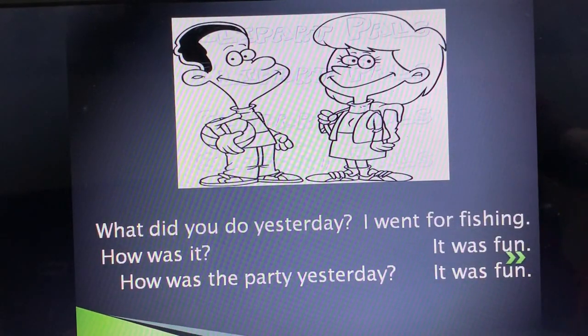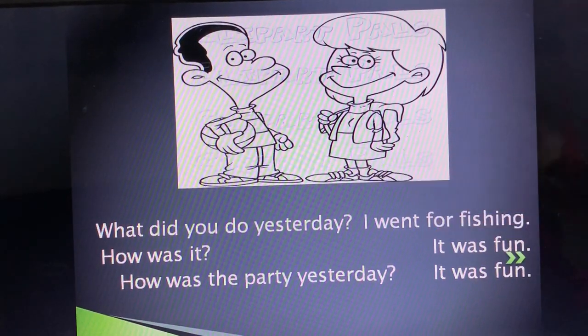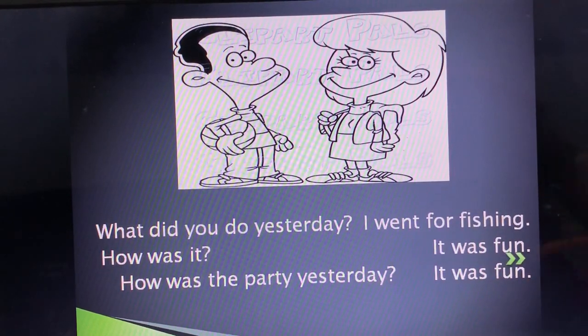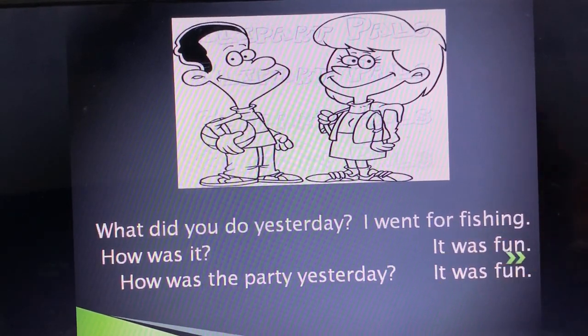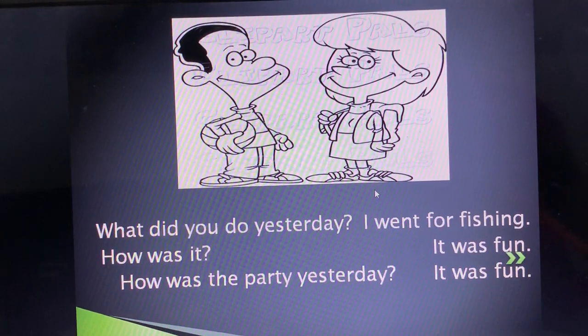Fine. So you can look at a picture over here. They have had a conversation between them. Now let us read that conversation. What did you do yesterday? तुमने कल क्या किया? I went for fishing. How was it? It was fun. How was the party yesterday? It was fun. So they are both having the conversation that is over.